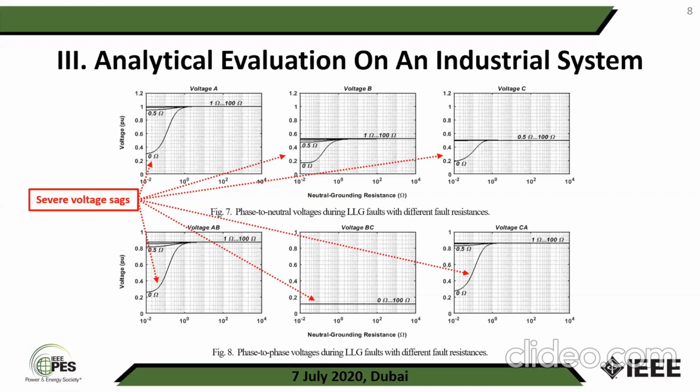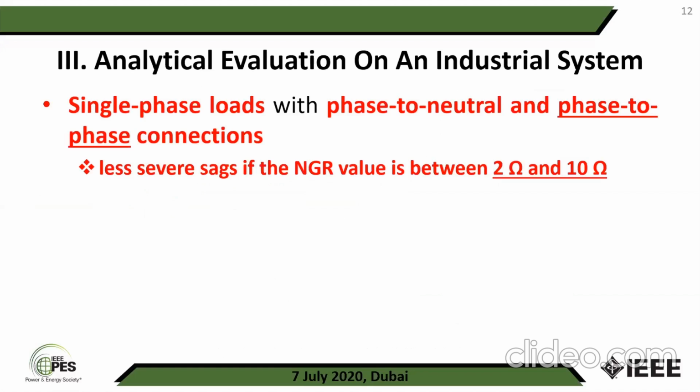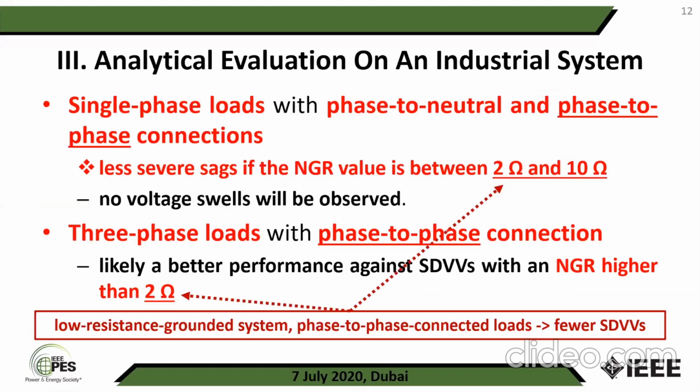Next, please, Professor. Okay, here we have some recommendations for the loads. For the single phase load with phase-to-neutral and phase-to-phase connection, we have a less severe voltage sag if the neutral grounding resistance is between 2 and 10 ohm according to our simulation. No voltage swell will be observed.